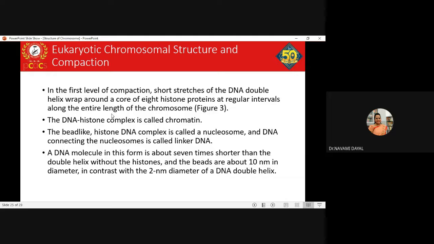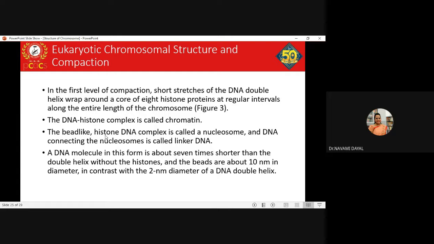Slowly, as and when the winding takes place, the DNA-histone complexes get stacked one above the other, forming a bead-like appearance, and that bead-like appearance is called a nucleosome. That also you might have studied earlier. So it forms a nucleosome, and the DNA which connects the nucleosome complexes throughout the stretch is called the linker DNA.